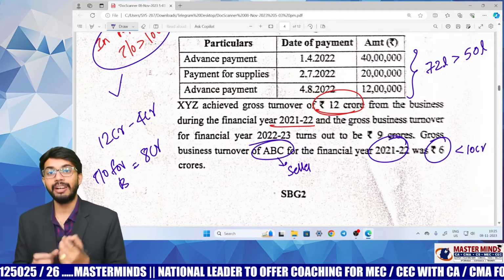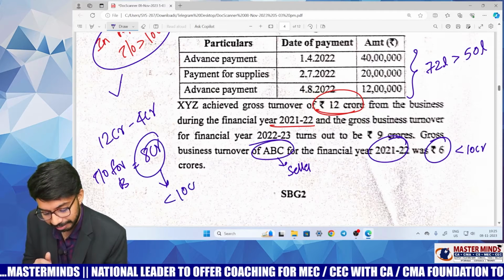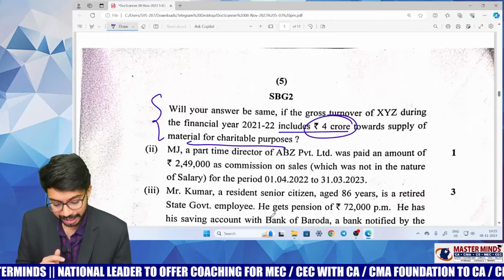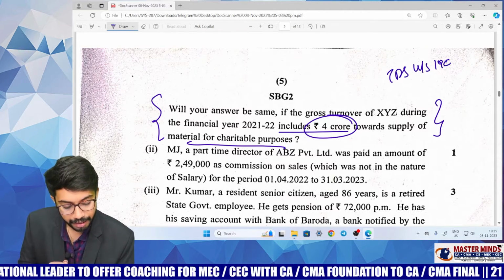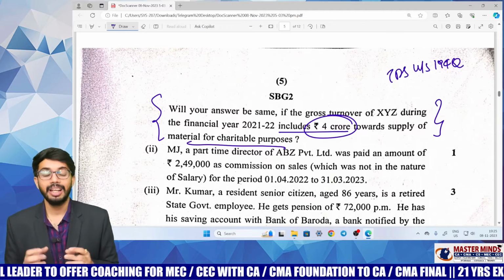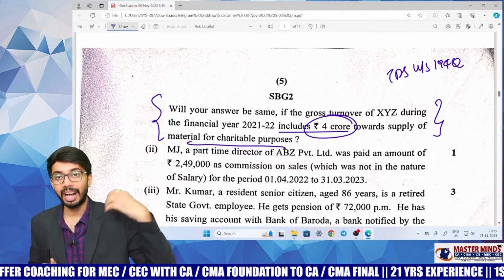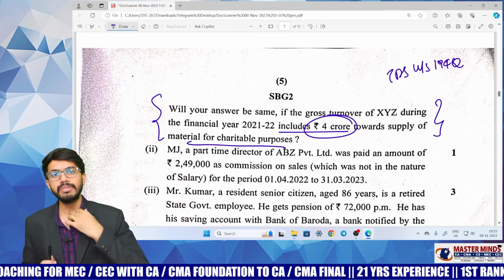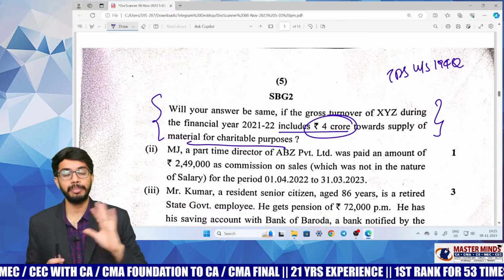If turnover with regard to business is 8 crores, this is less than 10 crores, right? So, only in this case, TDS under section 194Q will not get attracted. That means if out of a total of 12 crores, 4 crores are given as charity, in such a case, TDS under section 194Q is not required to be deducted.